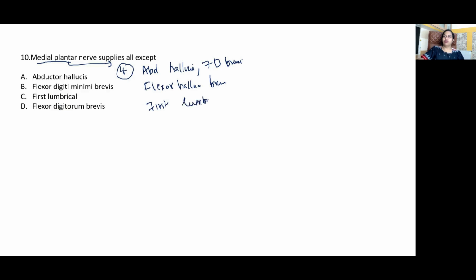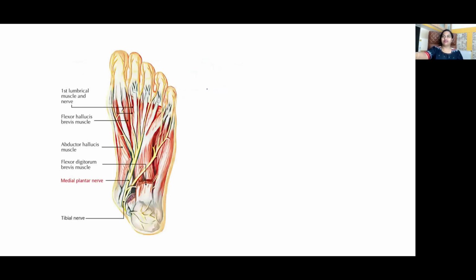So remember, only these four muscles are supplied by the medial plantar nerve. Two muscles for the great toe, the abductor hallucis and flexor hallucis brevis, then flexor digitorum brevis and the first lumbrical. All the other muscles of the sole are supplied by the lateral plantar nerve. Okay.